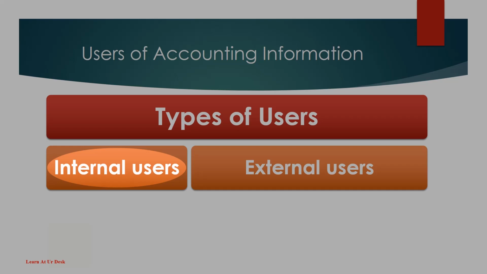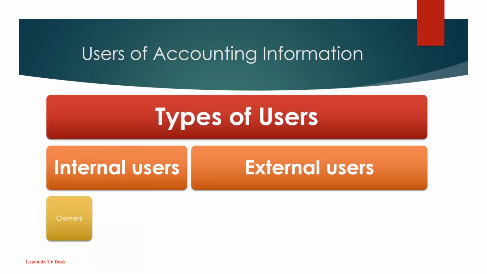Internal users are further classified into three. First, owners. Owners use accounting information for analyzing the viability and profitability of their investments and to determine any future course of action. Second, managers. Managers use this information for analyzing the organization's performance and position, and responding appropriately to improve the company's results. And third, employees. Employees use this information for assessing the company's profitability and its consequences on their future remuneration or salary and their job security.